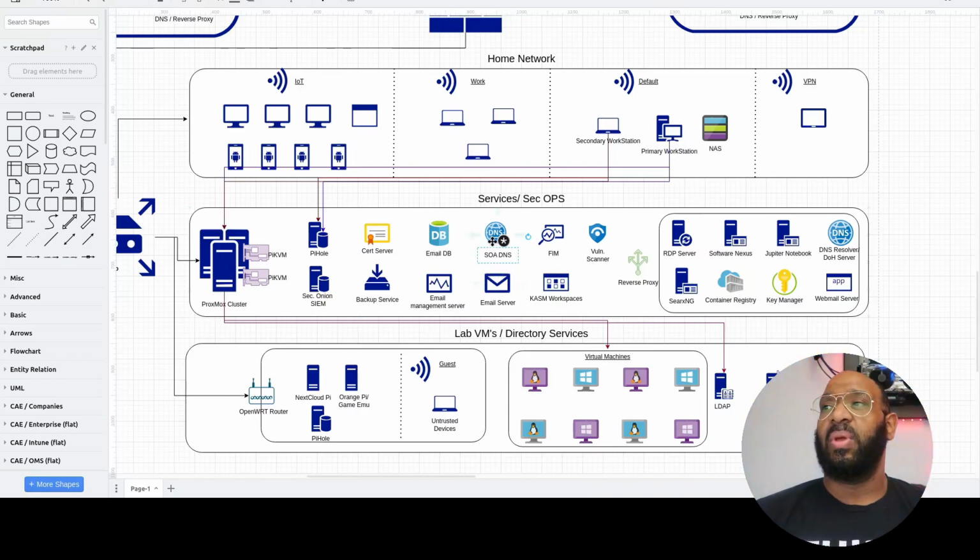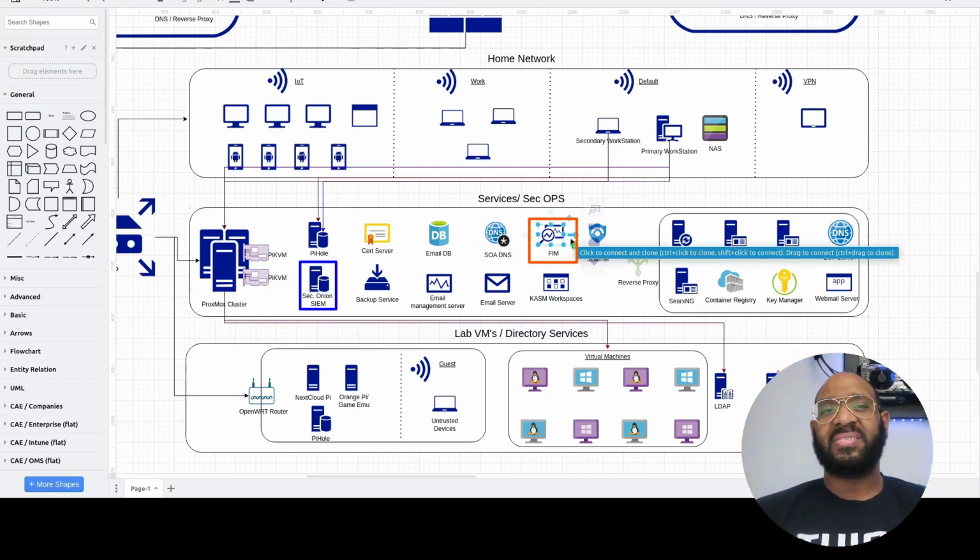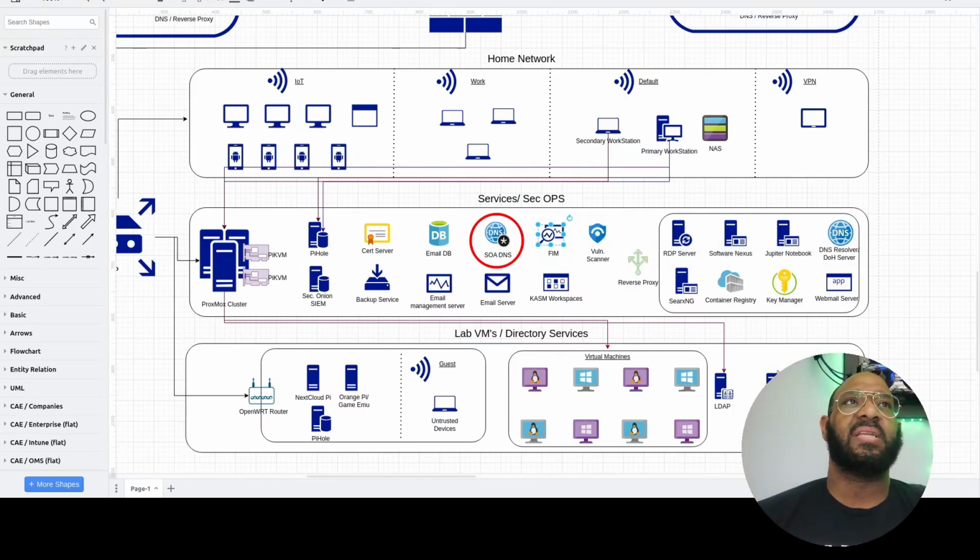All right, y'all. So we are back. Before I go any further, I just want to put on the screen, to make sure we understand, if you missed the last video, where we are in our overall journey. And we are currently in this portion. We have already completed Security Onion as well as the FIM, which came along with Wazuh, the other SIM/XDR tool I installed in the previous video. If you missed those, check them out, okay? All right, that being said, let's go and get into setting up our authoritative server.